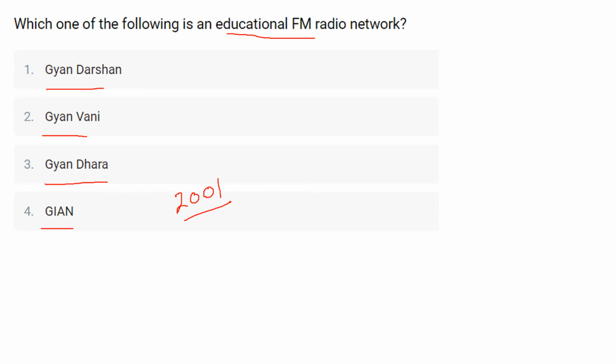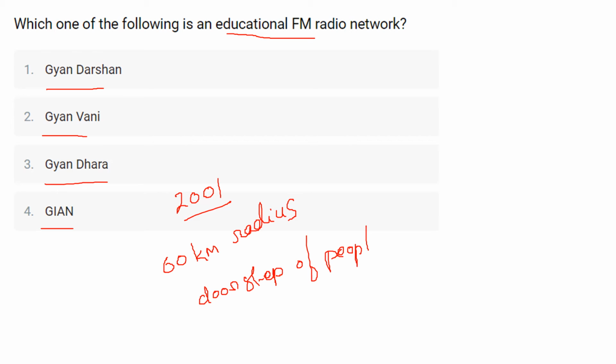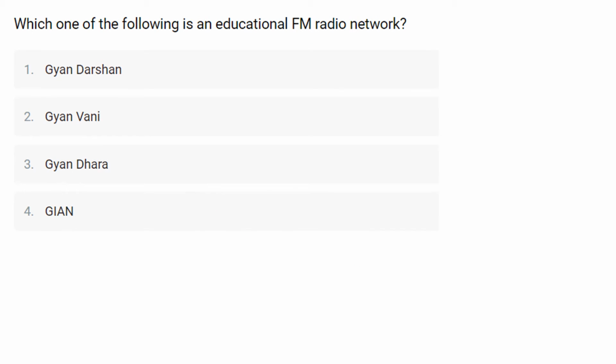The Gyan Vani stations offer day-to-day programs contributed by different educational institutes, and each station has a range of about a 60-kilometer radius, covering the entire city and surroundings. Okay, the Gyan Vani main initiative is to take education to the doorstep of people. So the correct answer is Gyan Vani. Gyan Vani is the educational FM radio network.